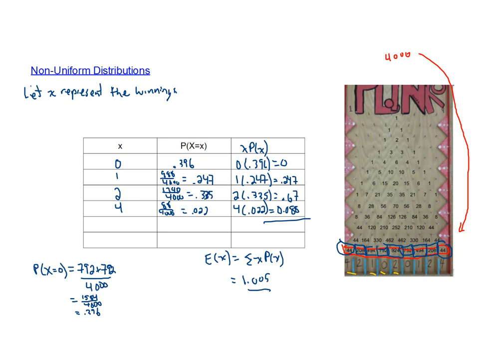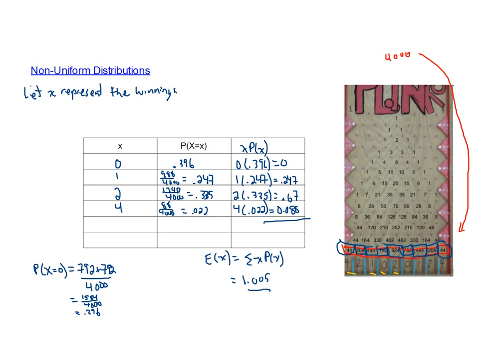So in this case, you wouldn't charge $1 for this game if you were running this game as an event, as a fundraiser, because you would lose money in the long run. You'd need to charge more than $1. You don't want to charge $5 because then in the long run, the player ends up losing $4 and they start to not be as excited. But maybe somewhere around $1.50. Maybe $1.10. It sort of depends. So that's what expected value is. That's how we use it.